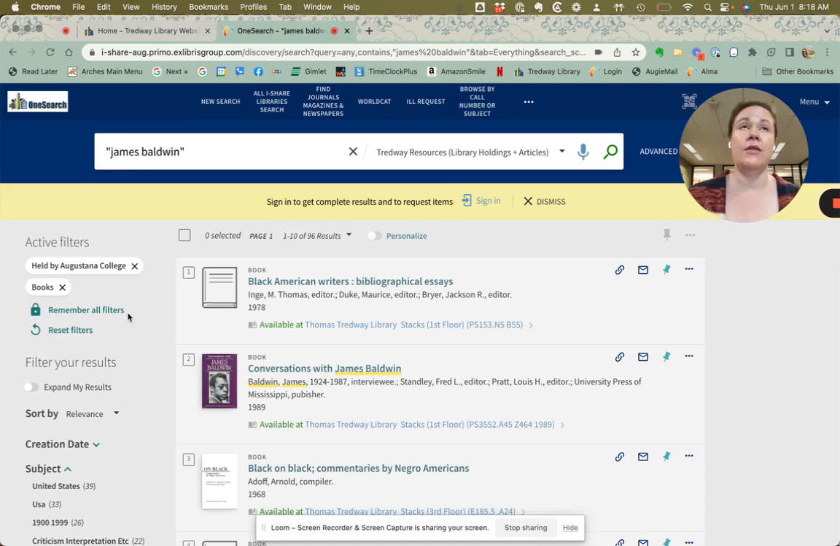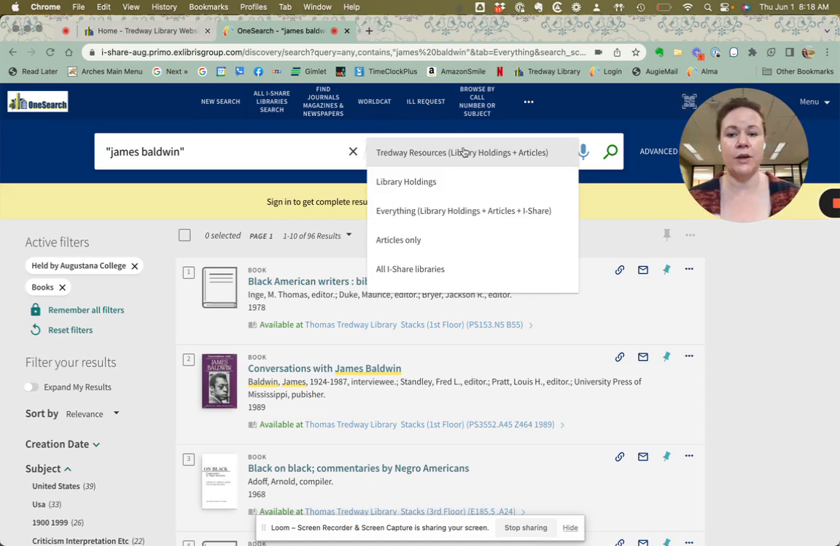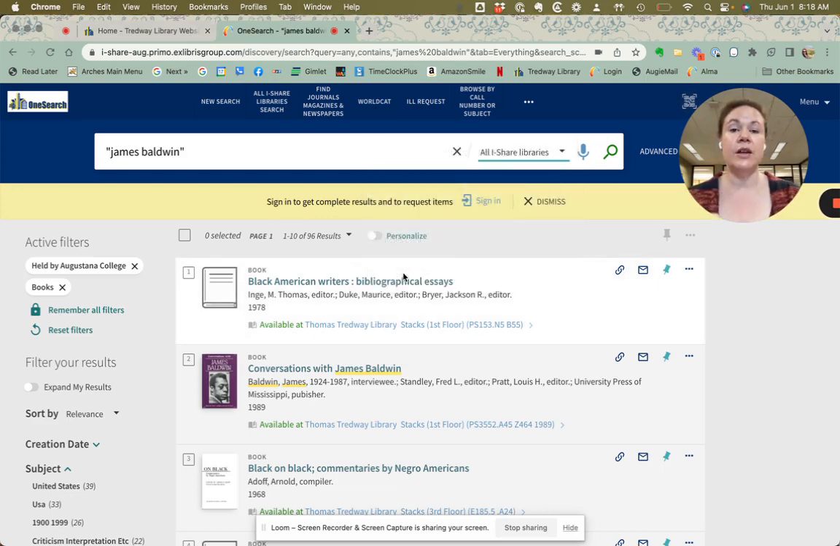But let's say that the books that we have here just aren't sufficient, or you'd like to see what else might be out there. You can always edit your search, change not just the things that you're using as your search terms, but also the areas and the collections that you're searching. So I'm going to change this to all iShare libraries. The I in iShare stands for Illinois. So this will be searching all of the libraries in the state of Illinois.